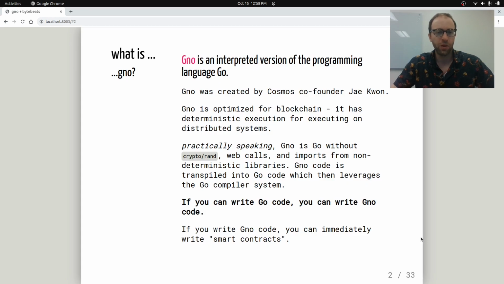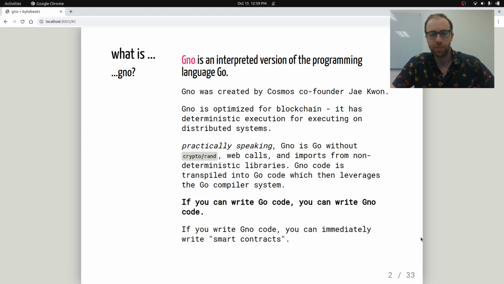So first of all, what is Gno, or Gno, however you want to say it? Gno is an interpreted version of the programming language Go. It's created by the Cosmos co-founder Jae Kwon about 2 or 3 years ago, and it's especially optimized for the blockchain. It has a system of execution that works on distributed systems. So all these different nodes can be running the same program with consensus, and they can all inspect the state